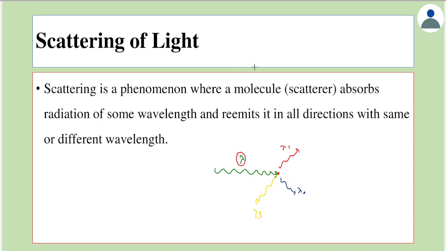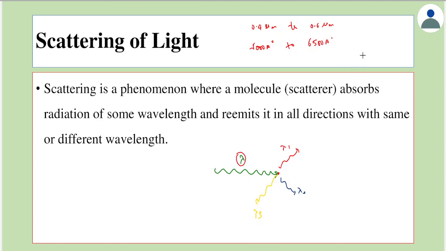For visible light, the range of wavelength is from 4000 angstrom to 6500 angstroms, that is from 0.4 micrometer to 0.6 micrometer. So whenever the scatterer's or particle's dimension is of this order, then you see scattering.